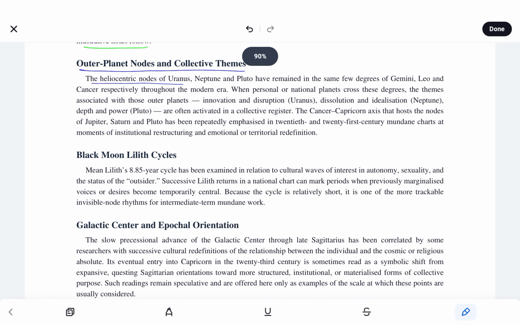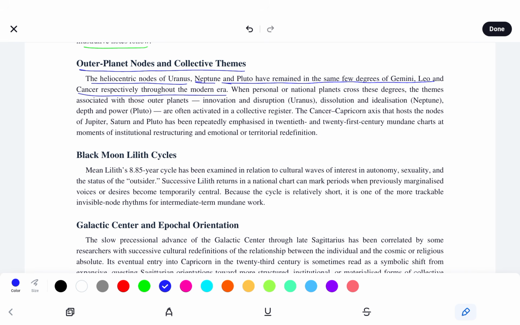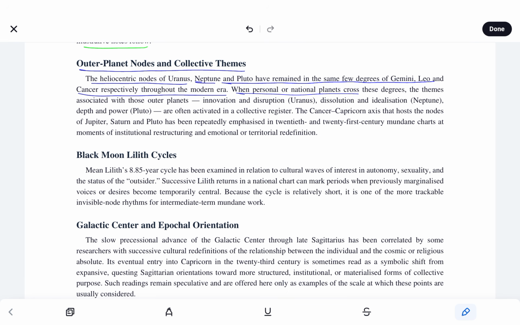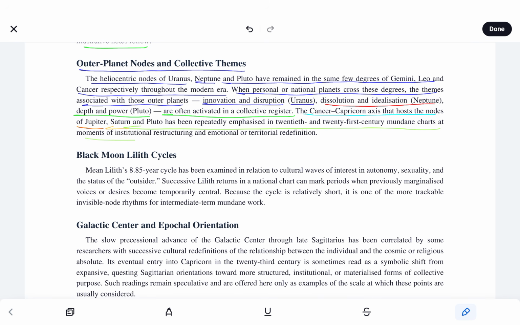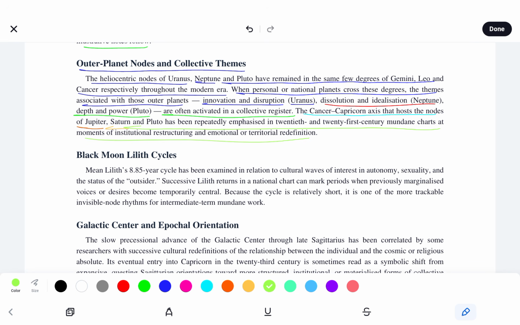The heliocentric nodes of Uranus, Neptune, and Pluto have remained in the same few degrees of Gemini, Leo, and Cancer respectively throughout the modern era. When personal or national planets cross these degrees, the themes associated with those outer planets, innovation and disruption for Uranus, dissolution and idealization for Neptune, depth and power for Pluto, are often activated in a collective register. The Cancer-Capricorn axis that hosts the nodes of Jupiter, Saturn, and Pluto has been repeatedly emphasized in 20th and 21st century mundane charts at moments of institutional restructuring and emotional or territorial redefinition.